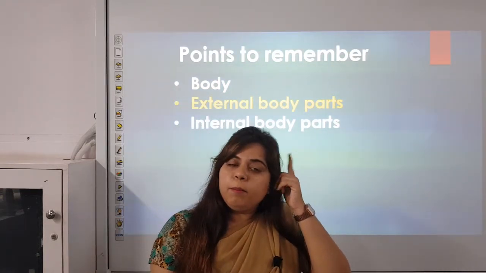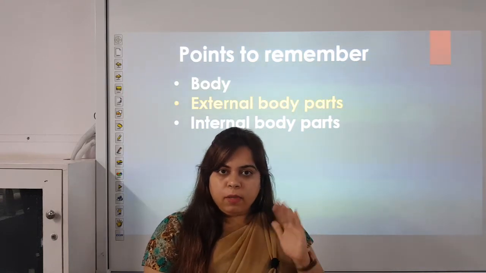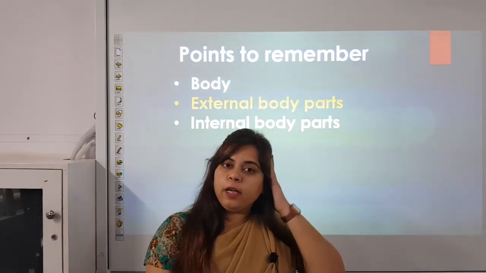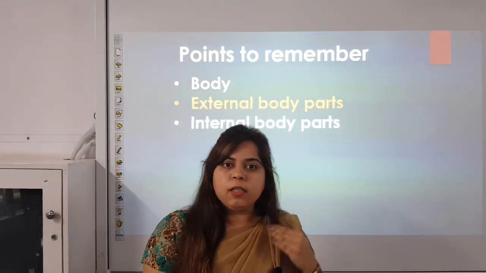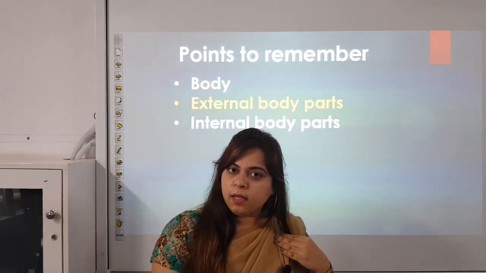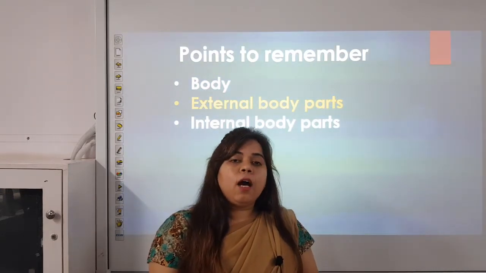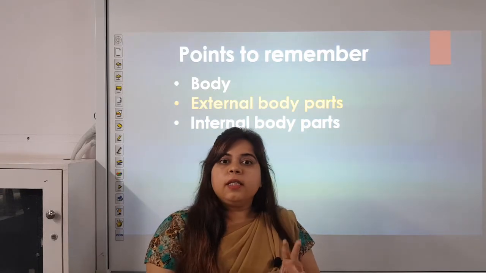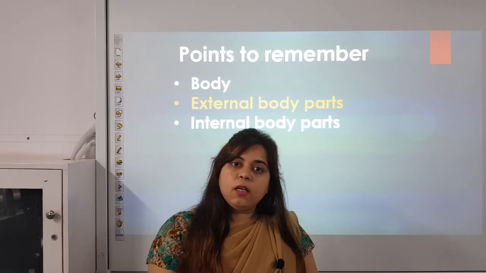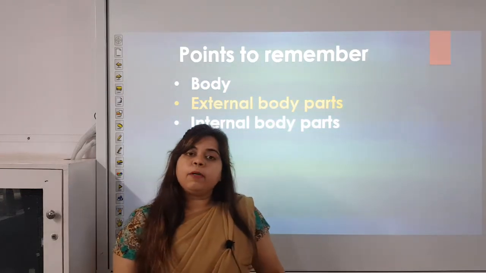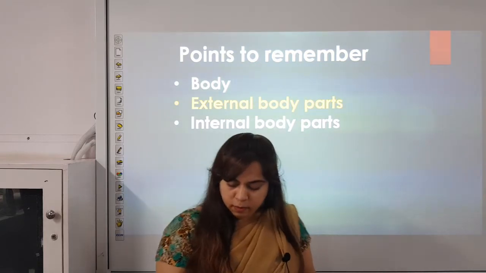Brain. Brain is inside our head. Brain helps us to think. It is protected by the skull. Heart. Heart is on the left hand side of the chest. It pumps blood to all the parts of the body. Lungs. We have 2 lungs. They are like air balloons. Lungs help us to breathe. Stomach. Stomach helps us to digest food which we eat throughout the day.